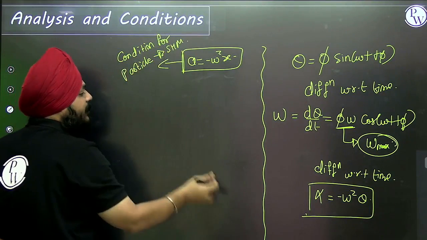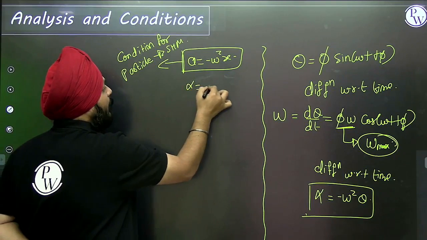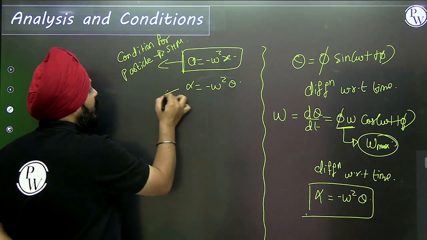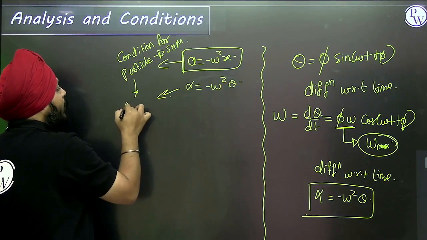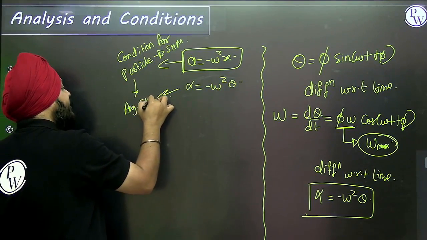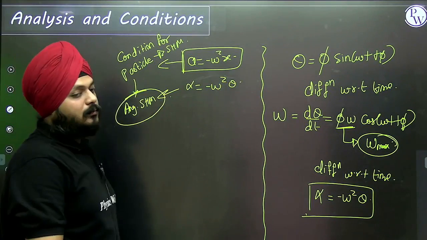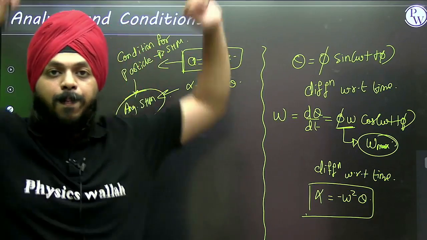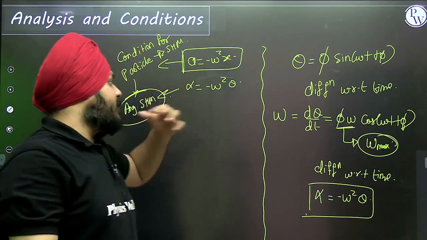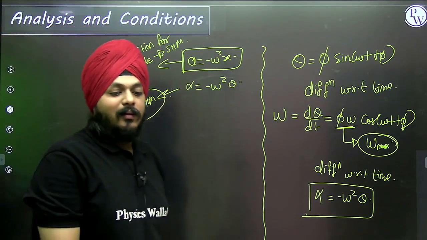Similarly here, alpha is equal to minus omega square theta is the condition for the particle to perform angular SHM. This is the only difference.